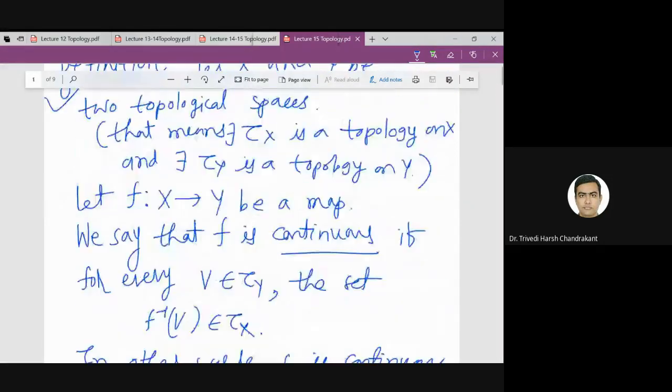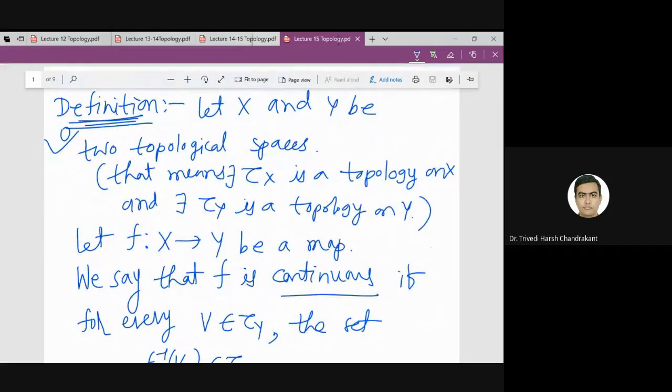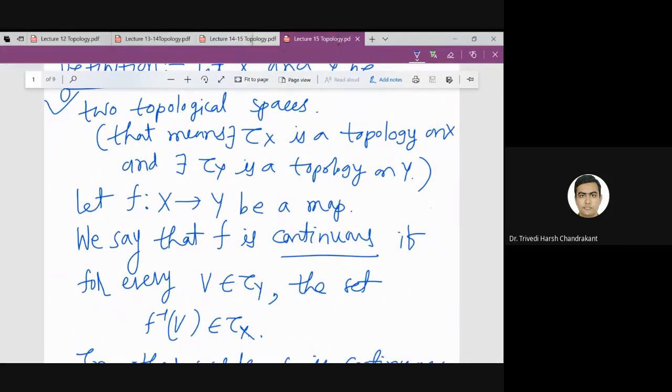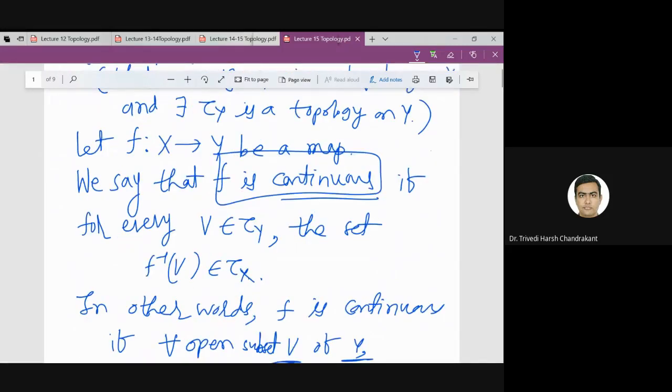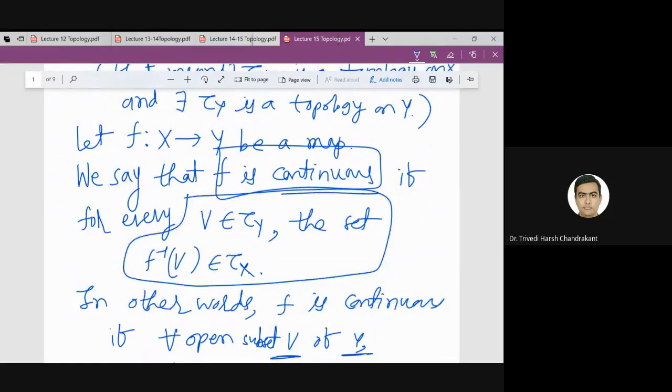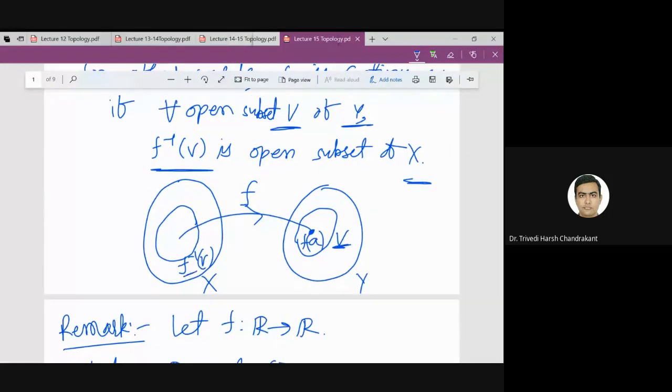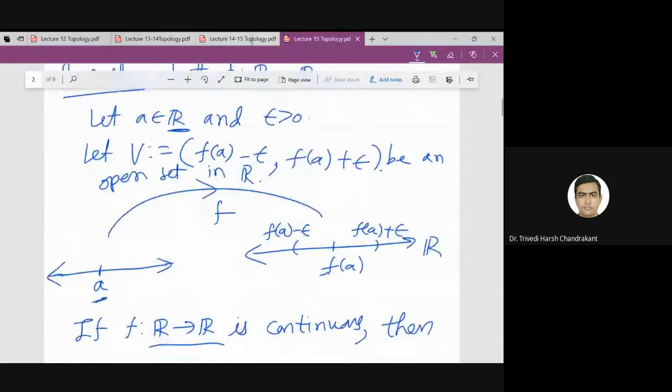So let me go back again. What do I need to check? I want to prove that f is continuous. So f is continuous means I need to check this condition. This condition is in terms of open sets. Whenever I have an open set in Y, I have to show the inverse image of the open set is open in the domain X. So whenever I have V here, I have to show f inverse V is open in X. That is the definition of continuous function.